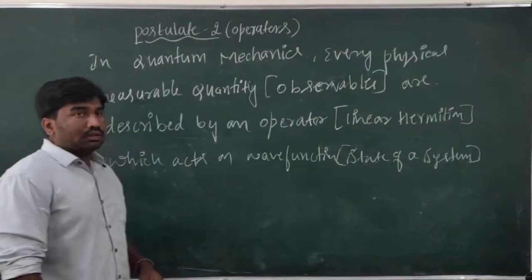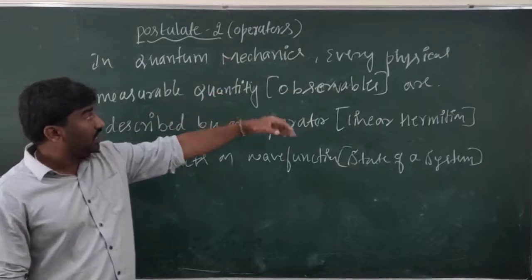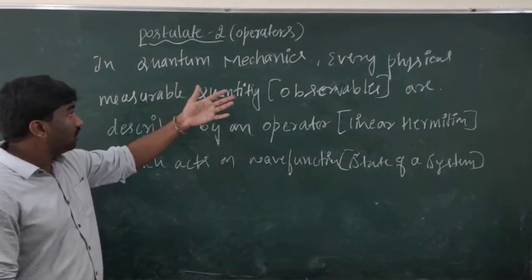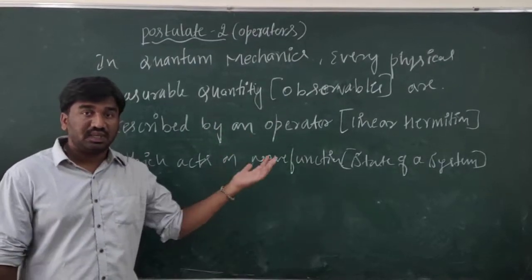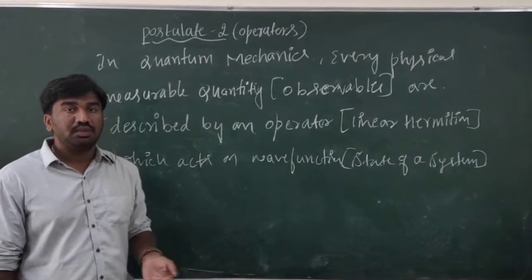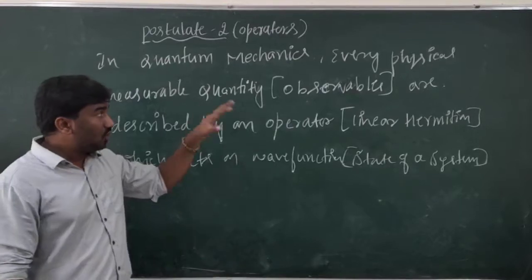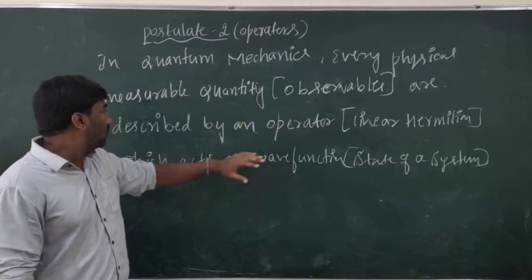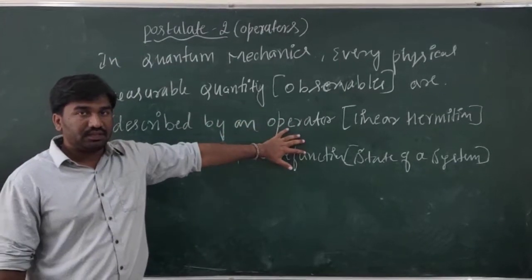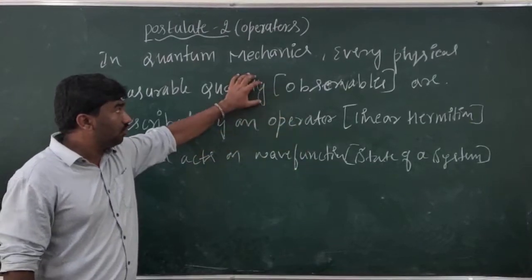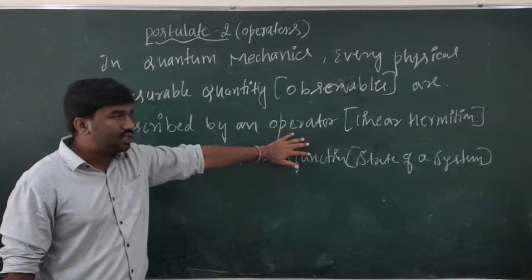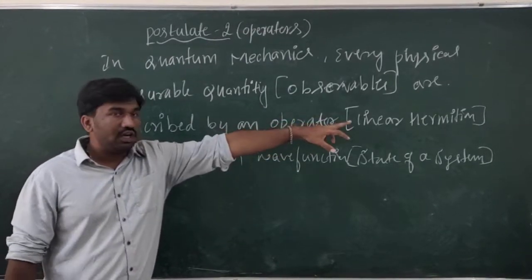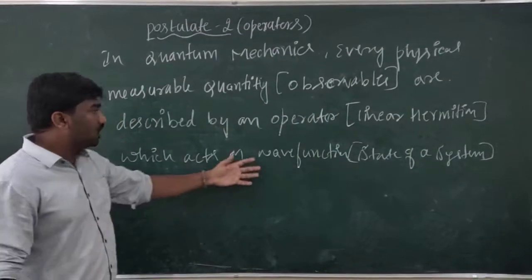Let us recall that in quantum mechanics, every physical measurable quantity, like position, momentum, energy, is described by operators. We replace the physical quantity in terms of operators. The operator must be linear and hermitian, and it acts on a wave function.